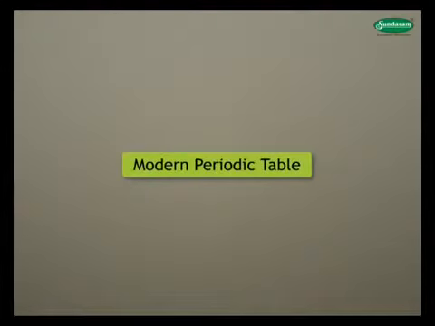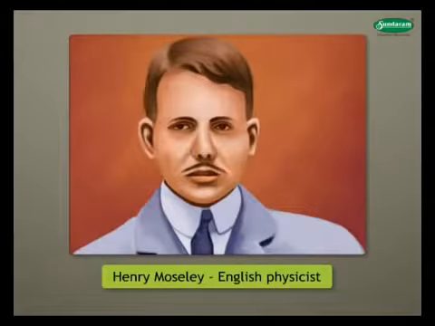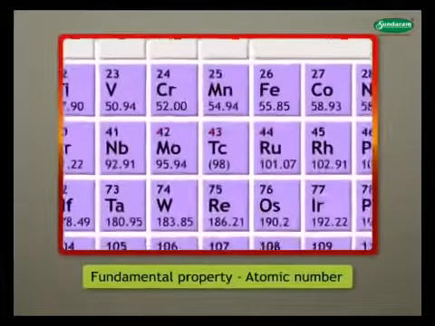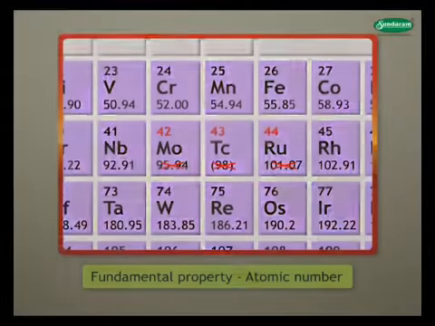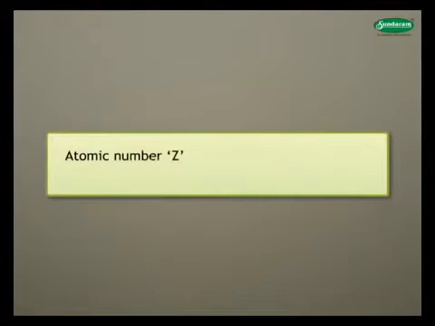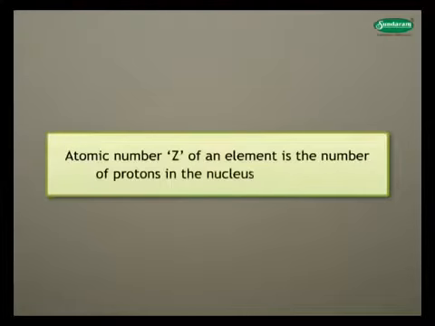In 1913, Henry Moseley, an English physicist, discovered that atomic number is the most fundamental property of an element and not its atomic mass. Atomic number Z of an element is the number of protons in the nucleus of the atom.